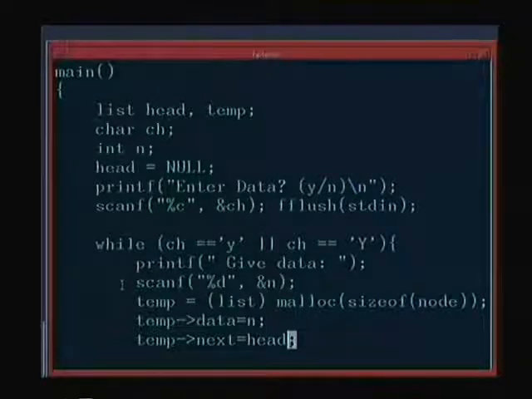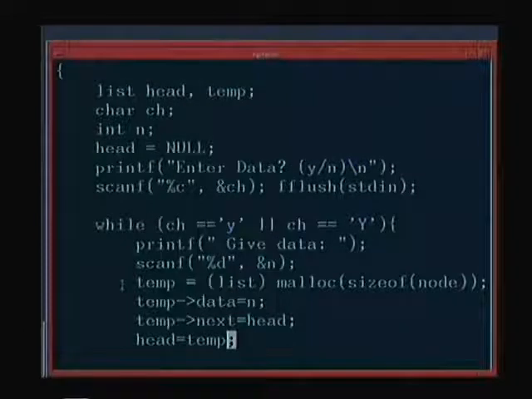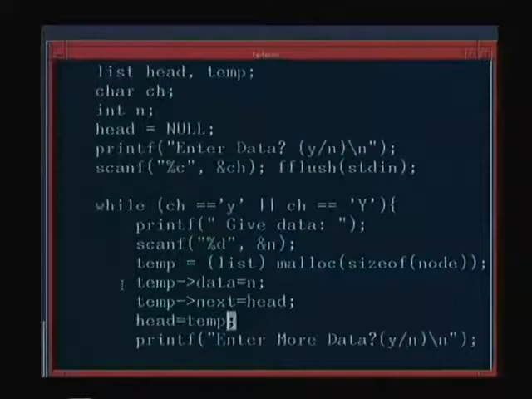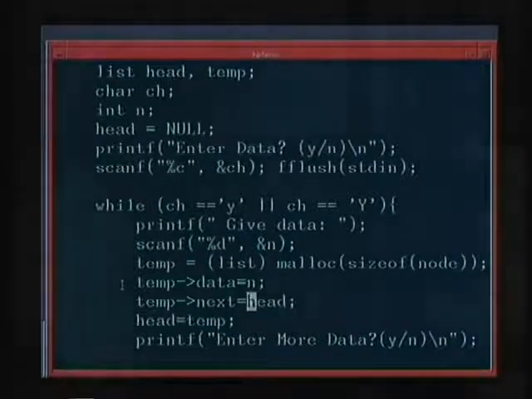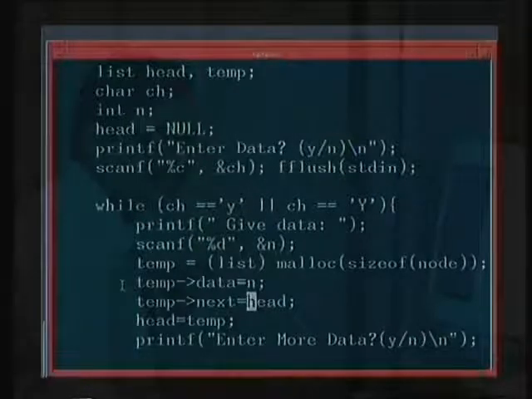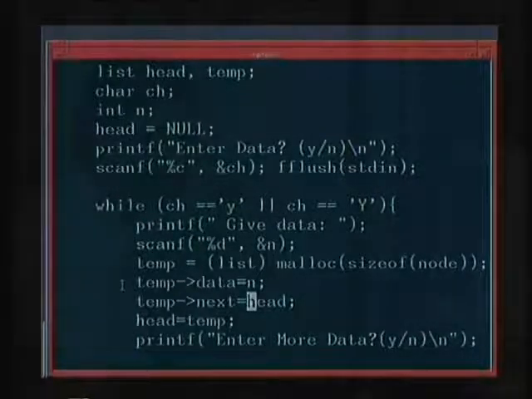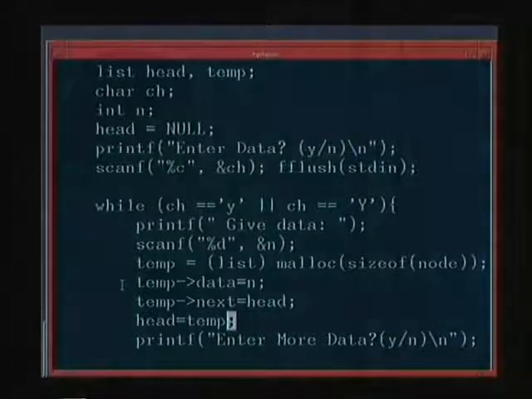We could have done temp.next = null, and then, as we were saying, if we insert in the beginning, we will do temp.next = head, and then head = temp. That is all. This is sufficient. Temp.data comes here, temp.next points to the head of the list. So now we have inserted it in the beginning of the list, and head is now made temp. So this way we are able to insert in the beginning of the list.